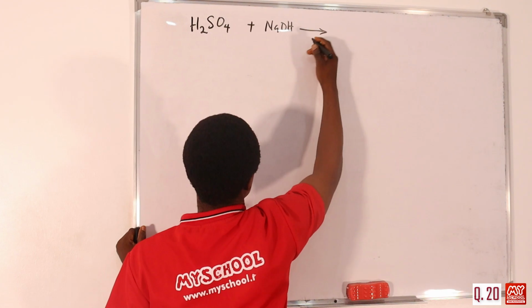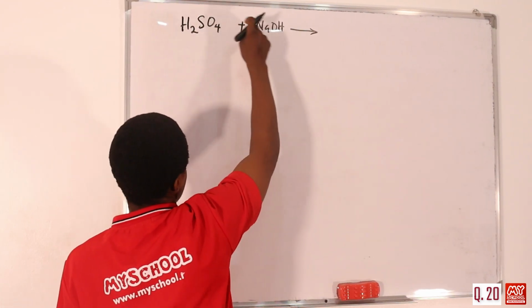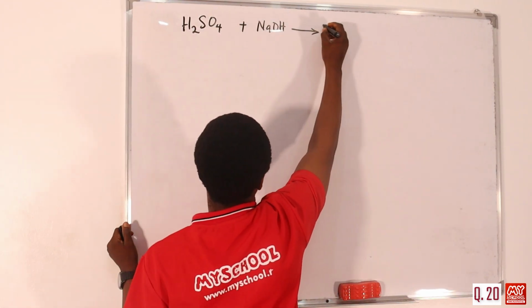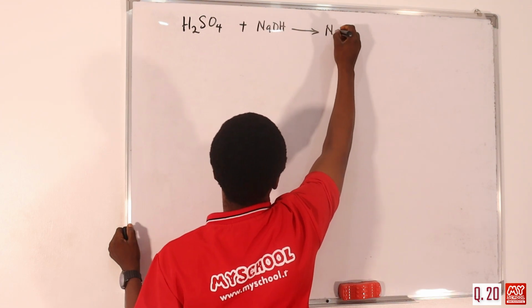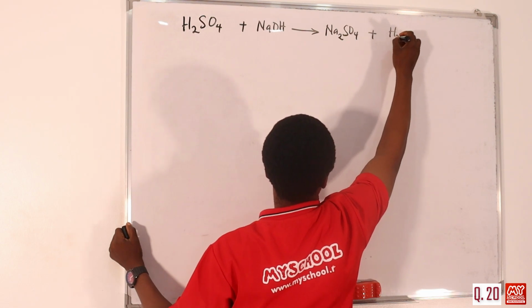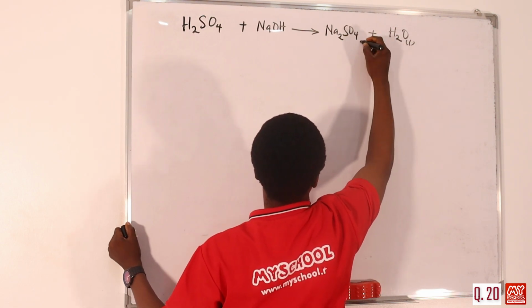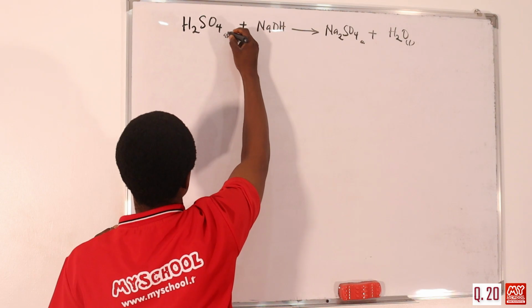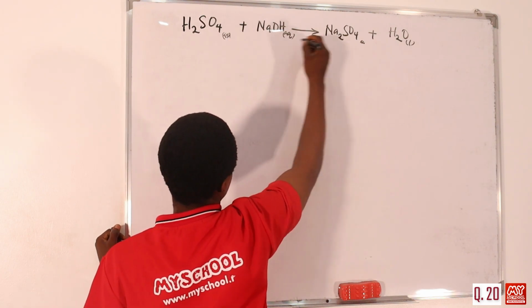This is a neutralization reaction, a strong acid reacting with a strong base. We have Na2SO4 and water, H2O, which is liquid, and the others are aqueous.